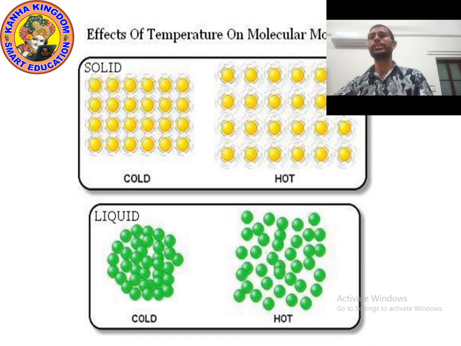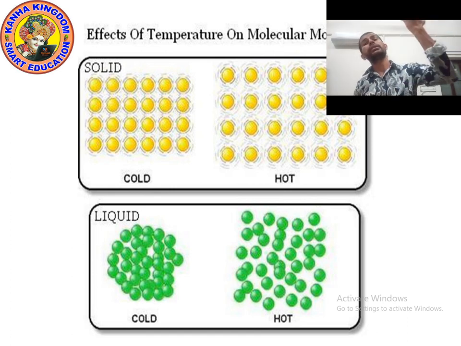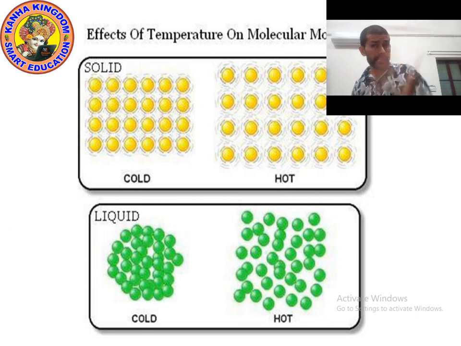So first we will see the effect of temperature. When you increase the temperature, what happens? And when you decrease the temperature, what happens? What is the effect of temperature on molecular motion, or on the particles of any substance?